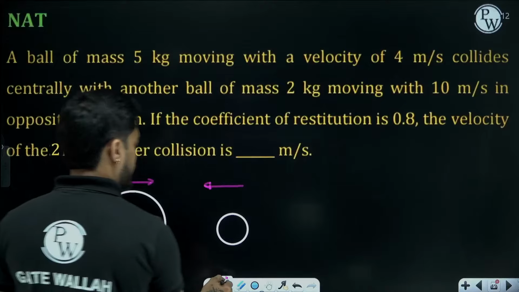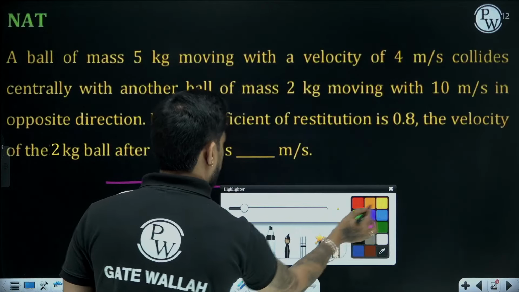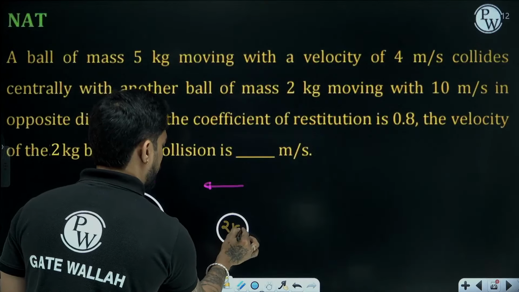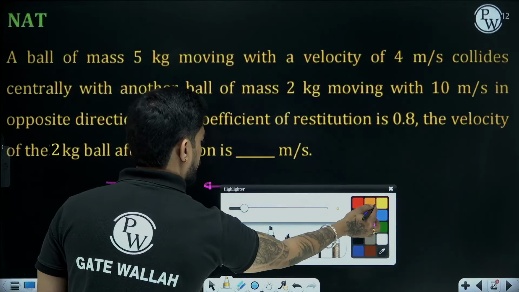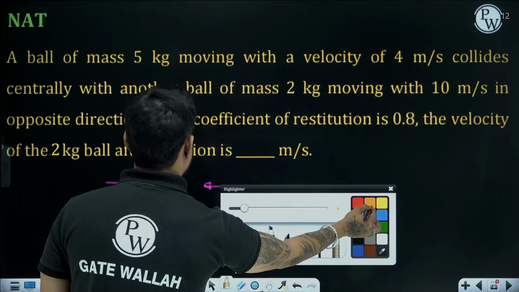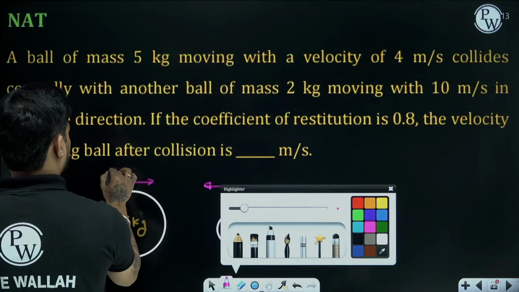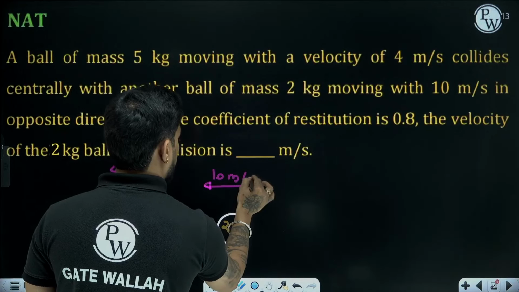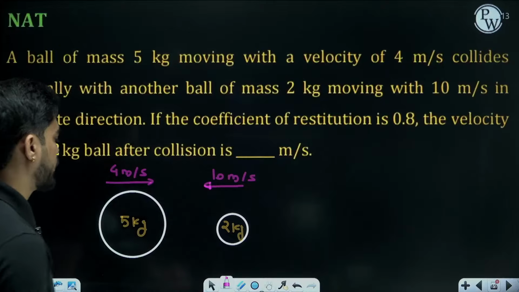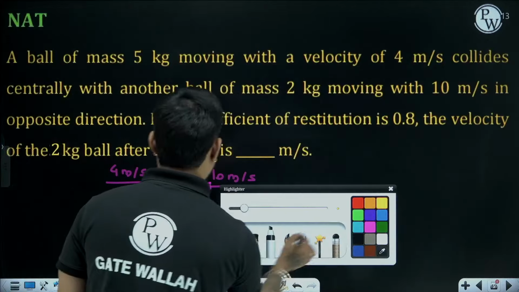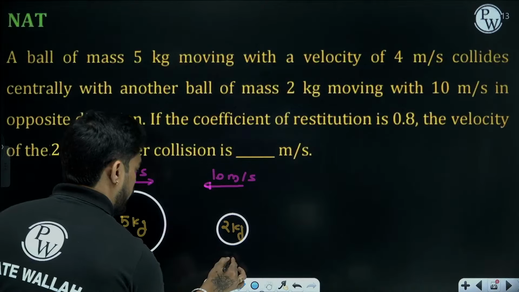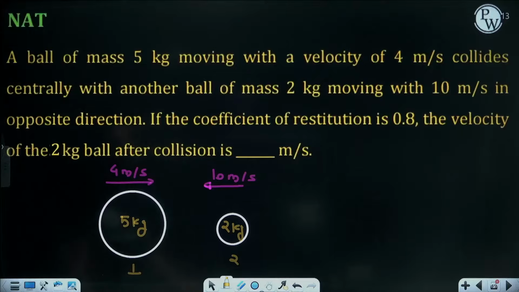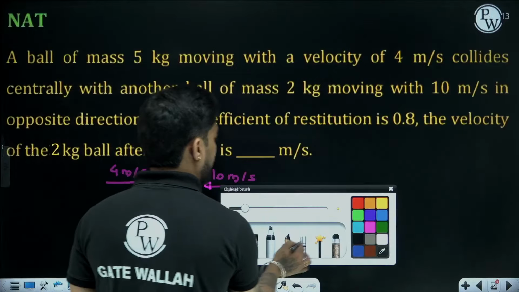After collision, we need to find their final velocity. Let's say this is ball number 1, ball number 2. So we need to find V2. How do we find V2?